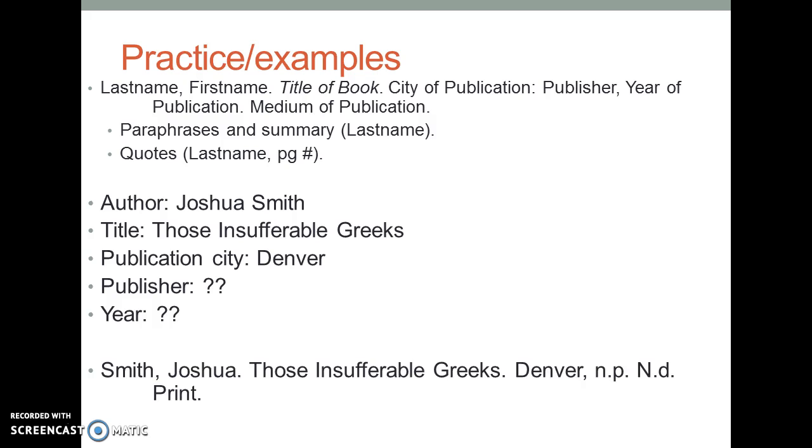So how I'm going to write that is after Denver, comma, I'm going to write N.P. and that denotes that I have no publisher. And then notice the year of publication, I write N.D. and that tells my readers that there was no date. And then I also include the print at the end.